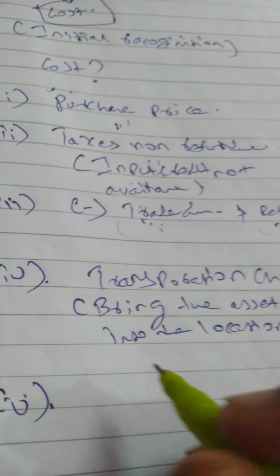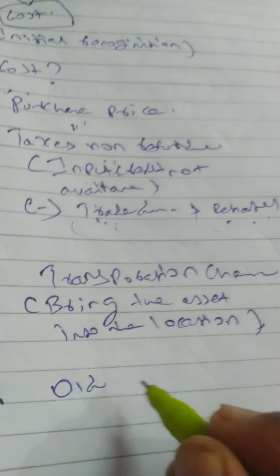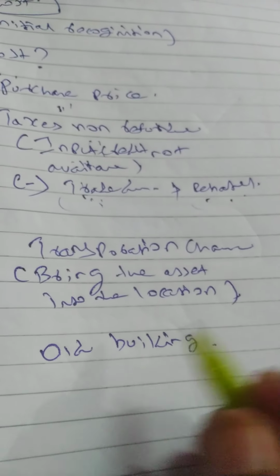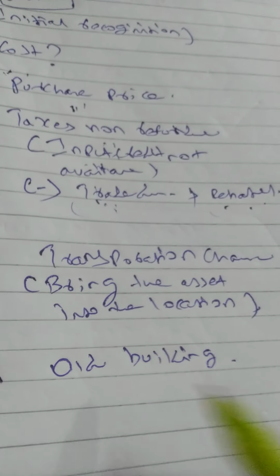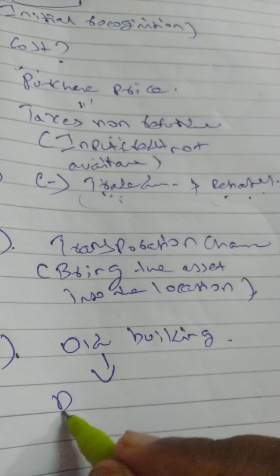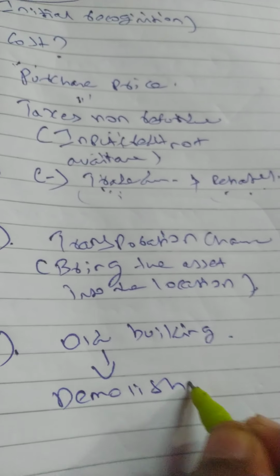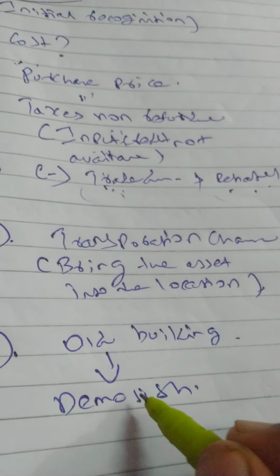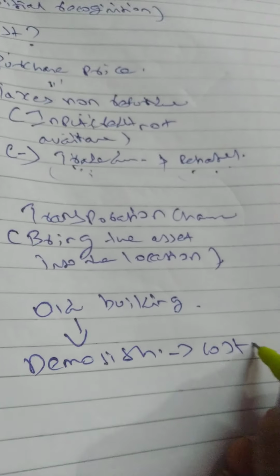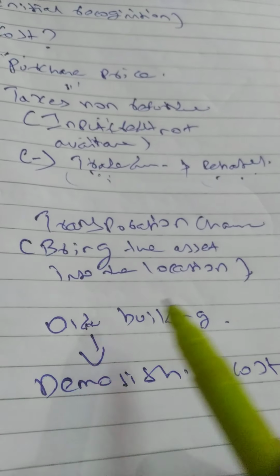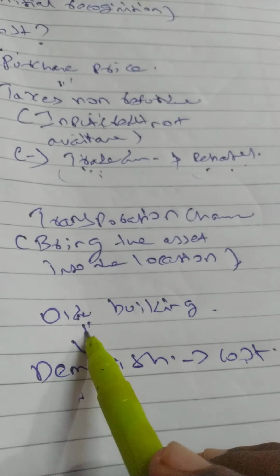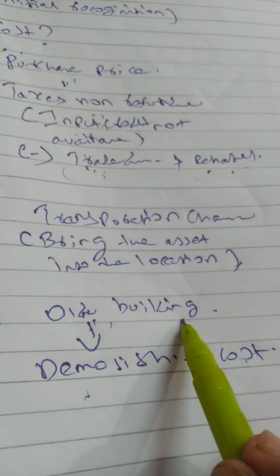For example, if I am constructing the building, there will be some old building already available in the land. Old building will be there in the existing land. I have to demolish this. If I demolish, I have to incur some cost. Old building is there, I have to demolish the old building first. For that I have to incur some cost. After demolishing the old building, then only I can construct the new building.